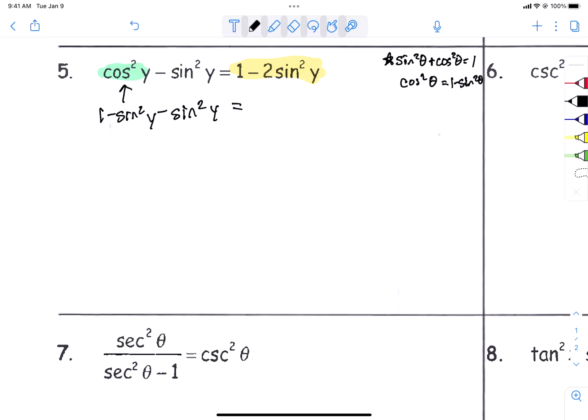Well, gosh, look at our answer and look what we just now have. These are like terms. I can add them up. -1 and -1 makes -2. I found my answer. 1 minus 2 sine squared. I'm done. It'd be nice if they all were that way. They're not all that way. But that's a good one. So that is number 5.